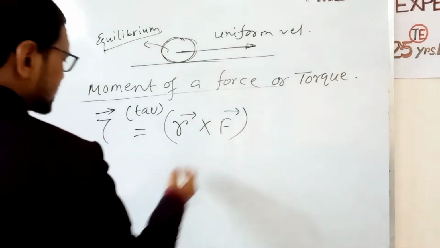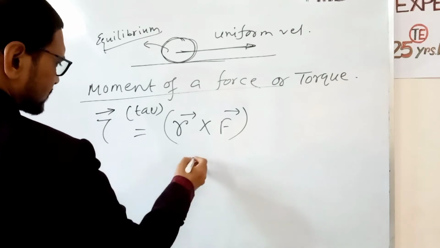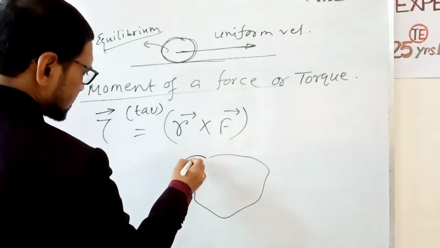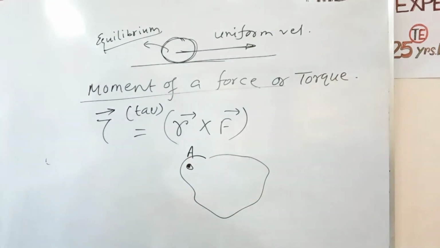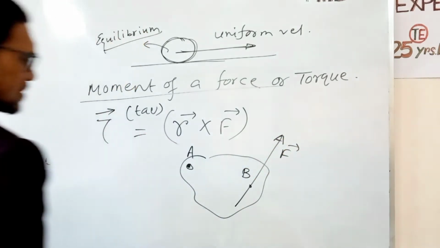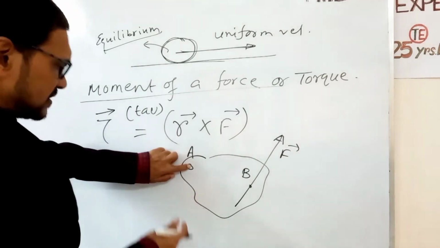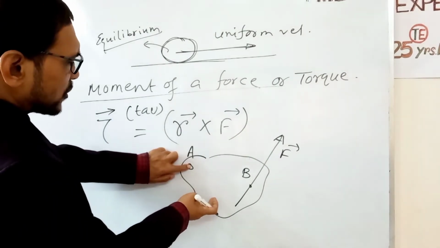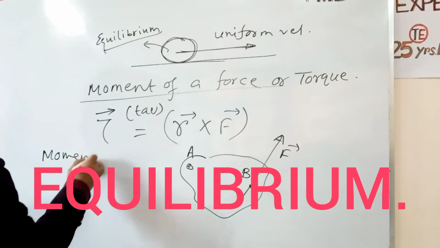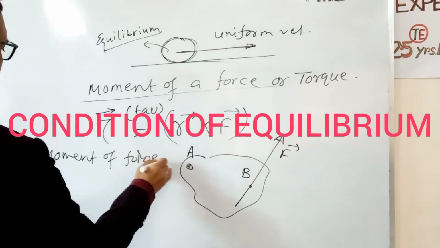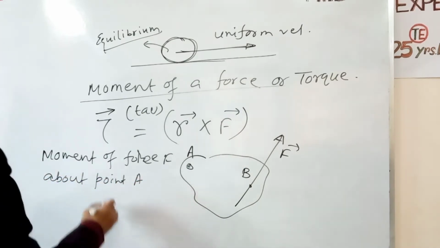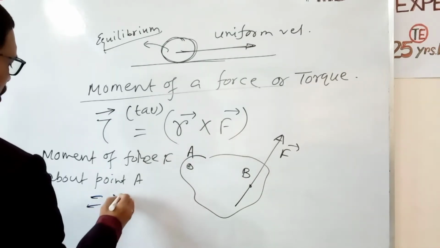Now what is r and what is F? Suppose this is a body and it is hinged at a point A. Now a force acts at the point B. If the body is fixed at point A, that is, the body can rotate about point A, then the moment of force F about point A equals r cross F.